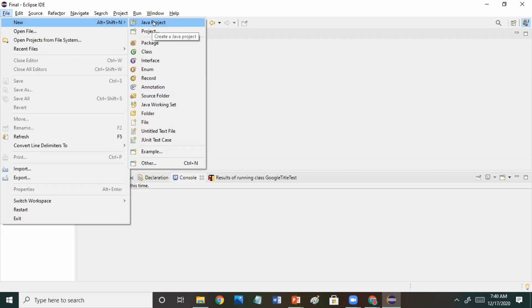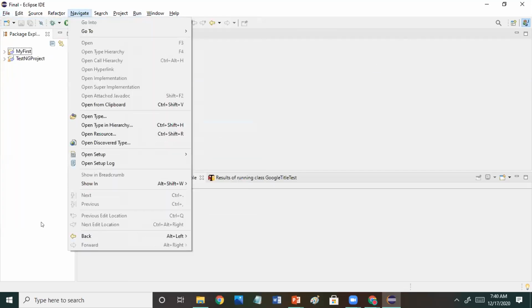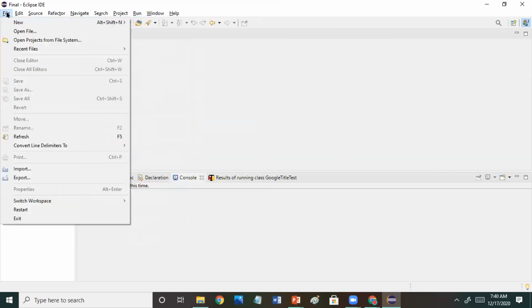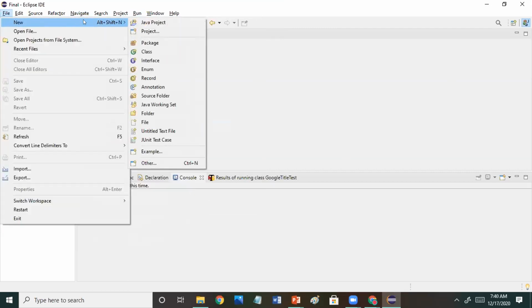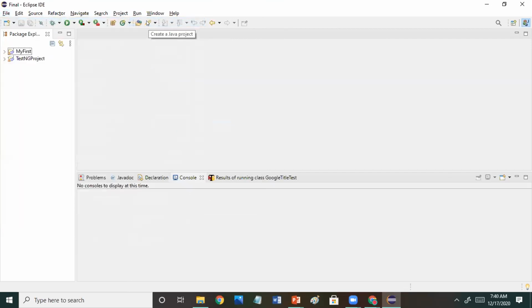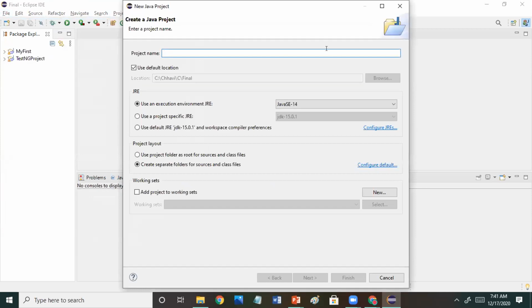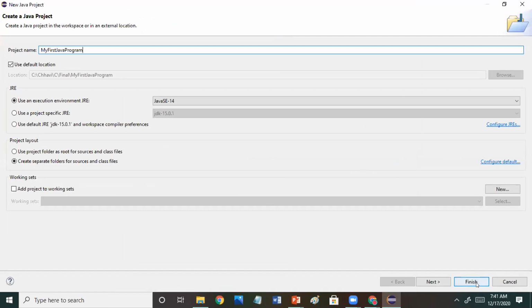Once you have installed Eclipse, this is the page that will open. Go to File and click on New. In New you will select Java Project. A window to create a Java project will open. Here you can write any name, like My First Java Program, then finish.